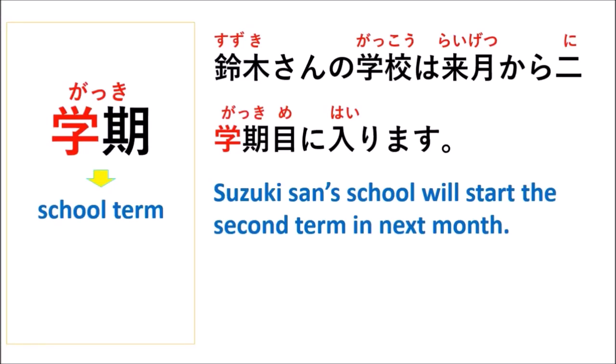Gakki. Gakki means school term. This word is from gaku. Gaku means learn or study or science, right? But ki means the term. It means the distance, right? So this means the distance or the interval of the school, right?